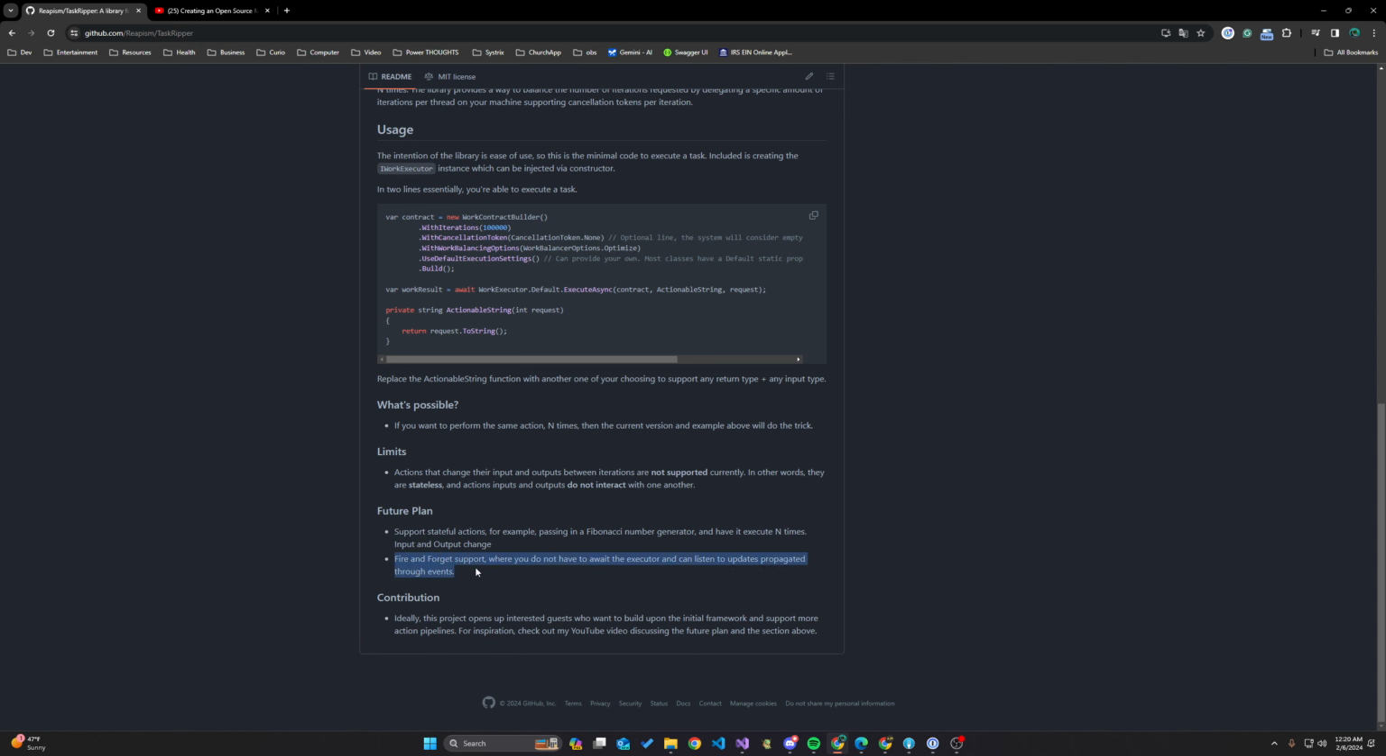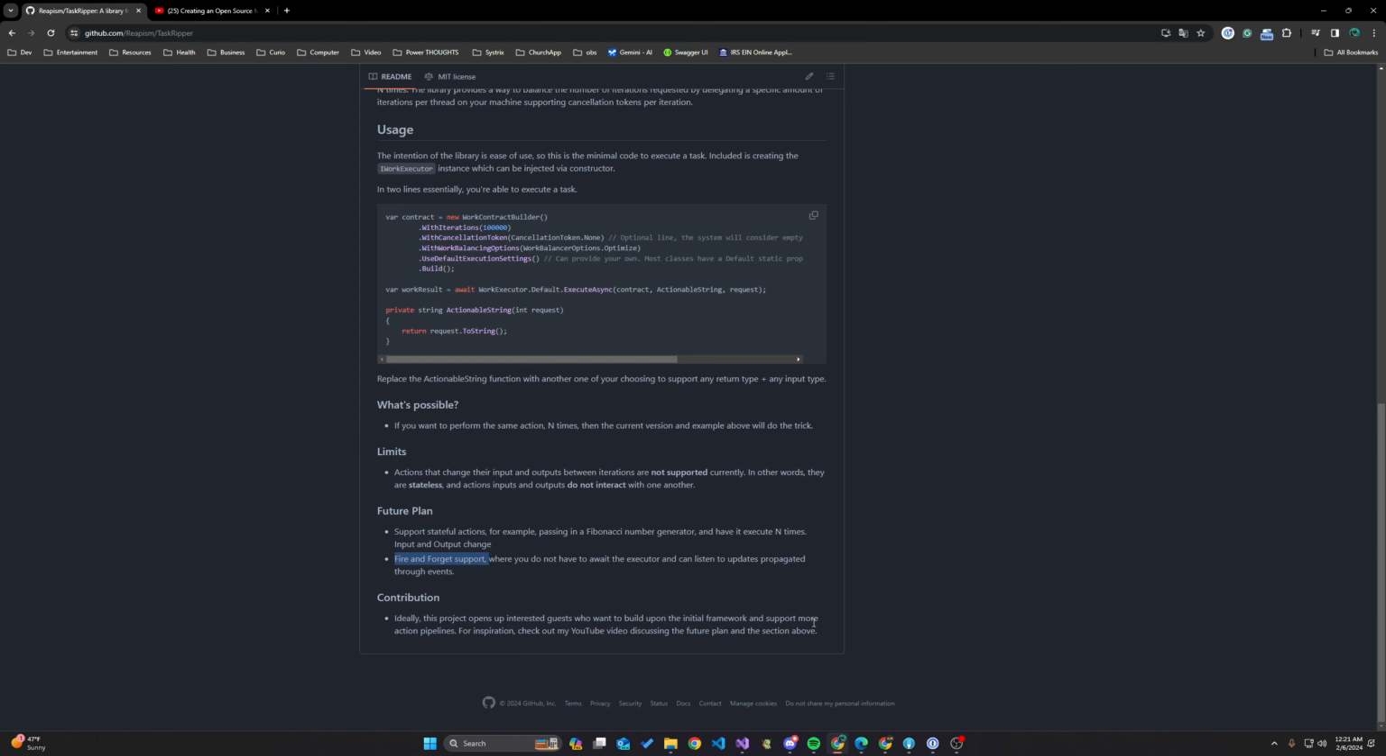Another thing that I want to do is fire and forget support, which means you don't have to await the task. Right here, this work that you execute, even though it's multi-threaded, you're still waiting for all of it to finish. So yes, it's multi-threaded, but you're still waiting for it. Typically you want to multi-thread something and fire and forget it. Let it process in the background and then pick it up when it's done. This is a fire and forget approach where we're going to use events to listen to when it's done.